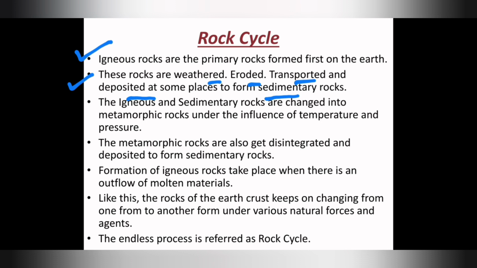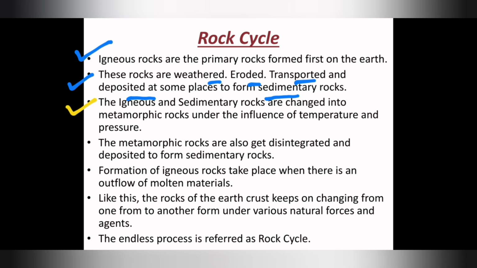So these rocks will first be weathered. Weathering is nothing but the rock's shape being changed due to many natural agents like wind, rainfall, temperature, pressure. According to that, the shape or the surface of the rock may change. Next, it gets eroded. After getting eroded, the rocks will be transported from one place to another place, and it forms sedimentary rocks.